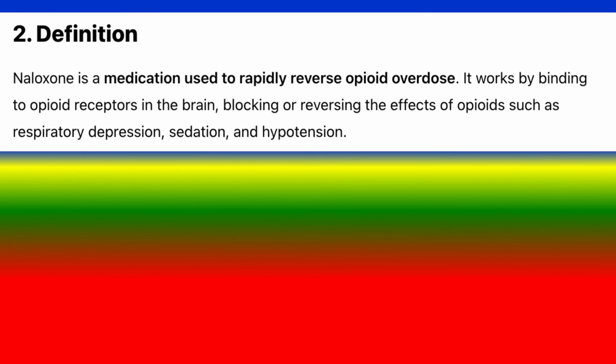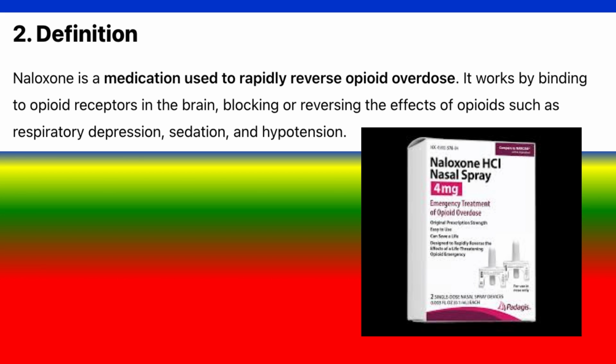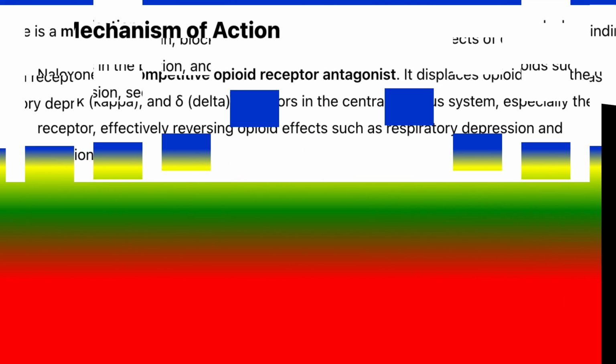2. Definition. Naloxone is a medication used to rapidly reverse opioid overdose. It works by binding to opioid receptors in the brain, blocking or reversing the effects of opioids such as respiratory depression, sedation, and hypotension.